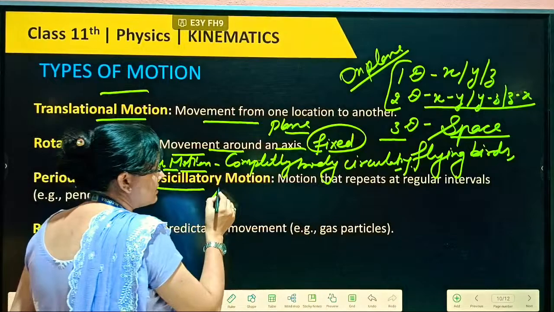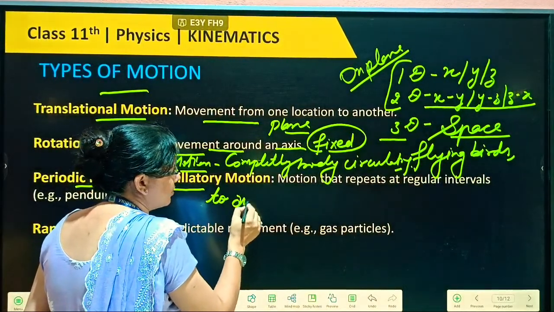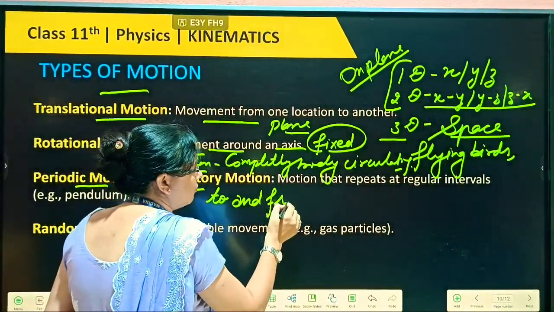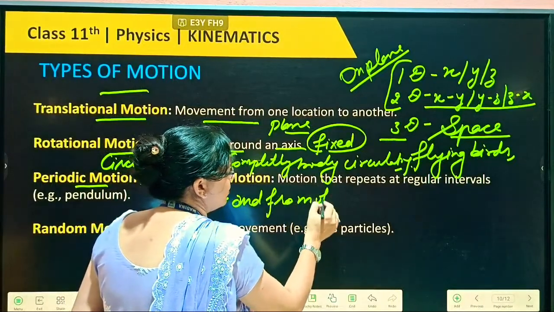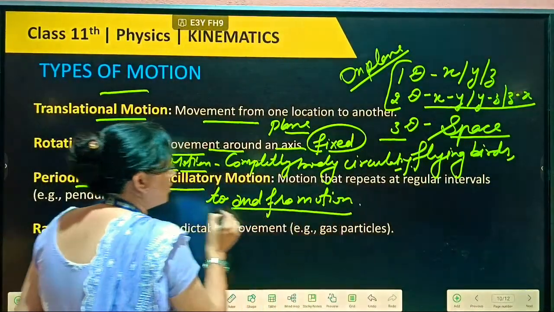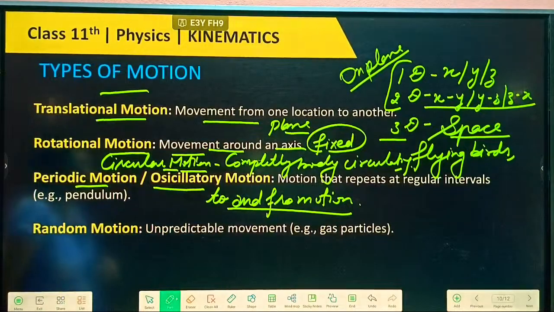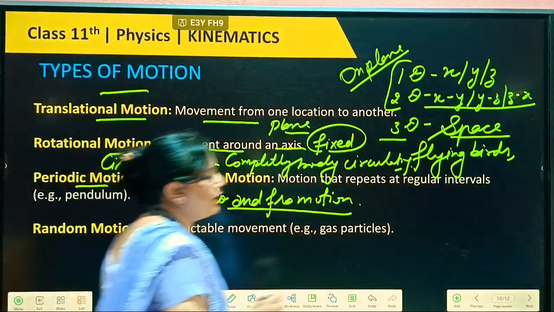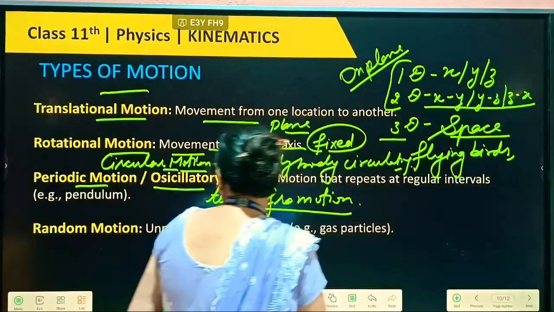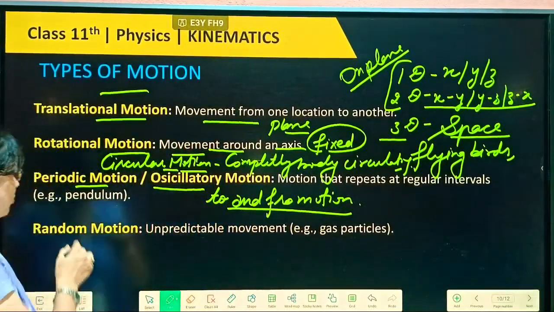In short, we can say to and fro motion, and we call it oscillatory motion. Periodic motion.